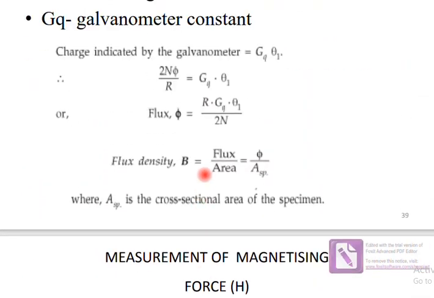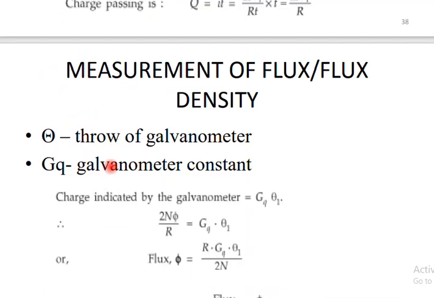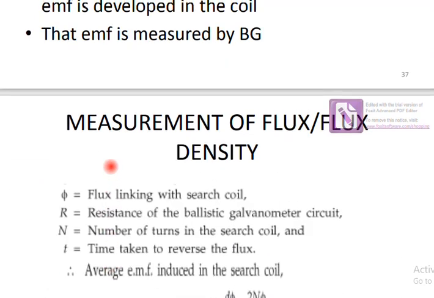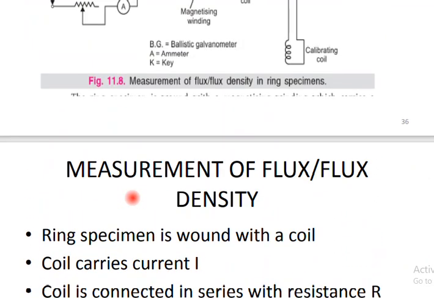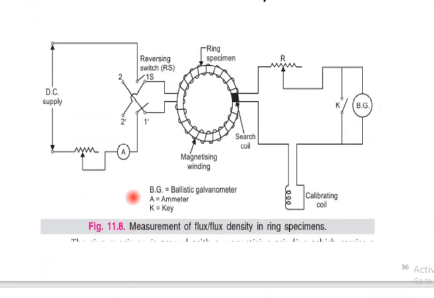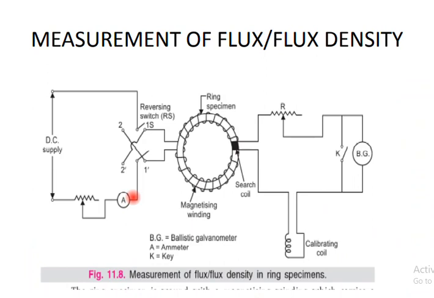At last we find out the flux density produced by this ring specimen by the formula we are using. Flux density B is equal to flux divided by area, where flux is phi divided by A_sp. So this is the equation for calculating flux density. This is one more important topic in this unit, and it will definitely come in your examinations.